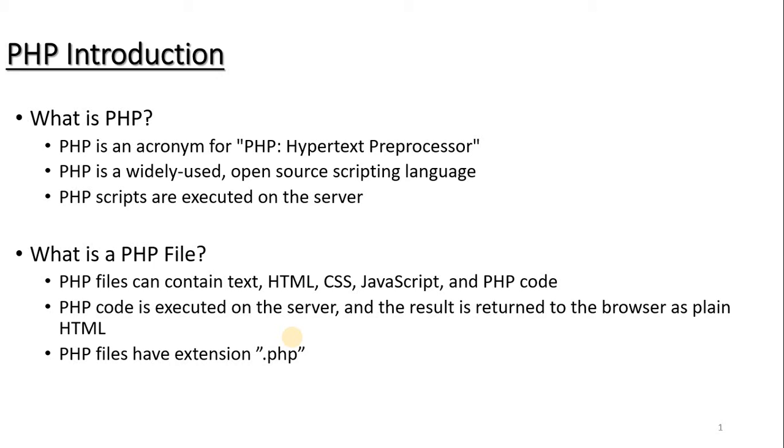A PHP file may consist of normal plain text, HTML tags or cascading style sheets, or you can have PHP code within it. We are going to save the PHP files with the extension .php. As PHP code is executed on the server, the result is returned back to the browser as a plain HTML file.